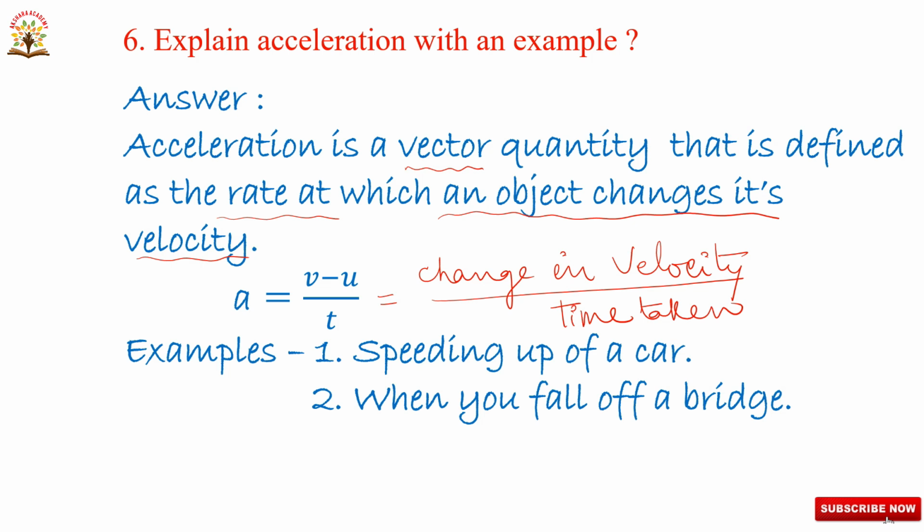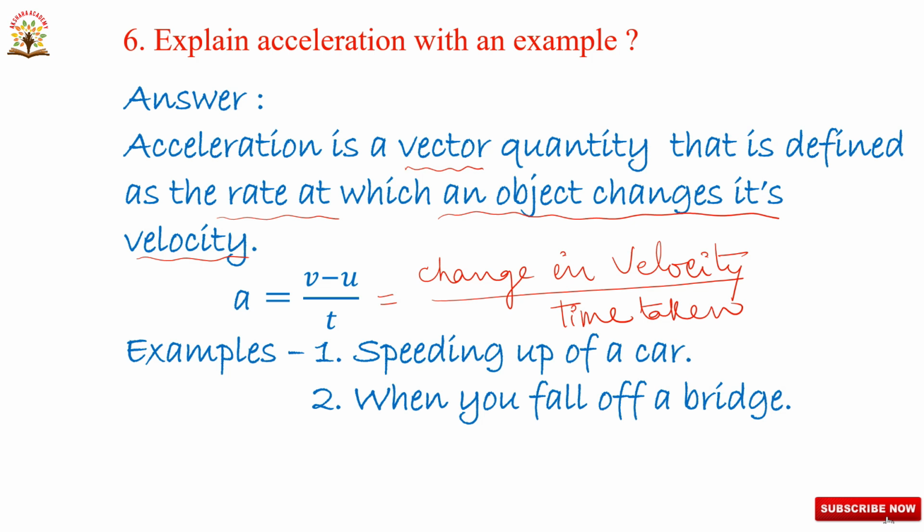Now examples. First one, speeding up of a car. The second one, when you fall off a bridge. These are the examples for acceleration. Acceleration is nothing but change in velocity by time taken. Rate of change of velocity is known as acceleration. Acceleration is a vector quantity. Why? Because a physical quantity which has both magnitude and direction is known as a vector. This acceleration has both magnitude and direction. So, acceleration is a vector quantity.